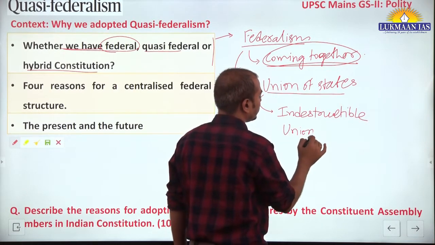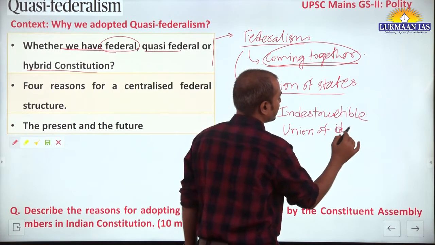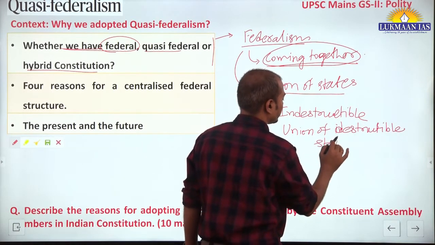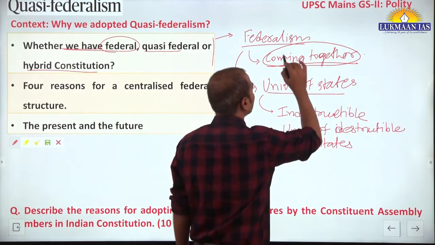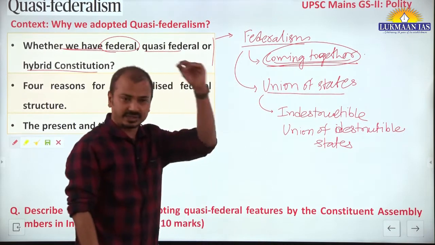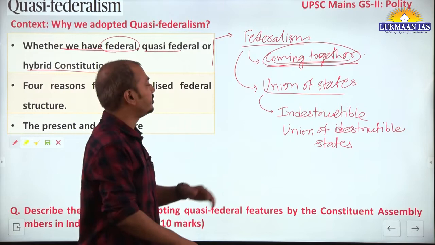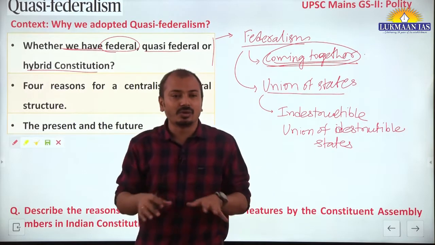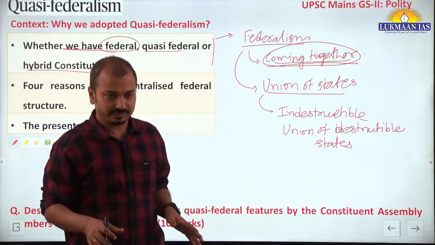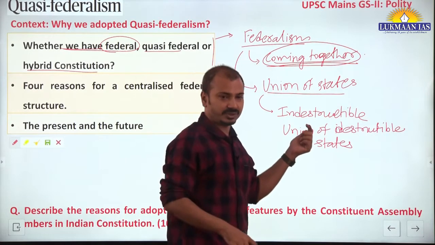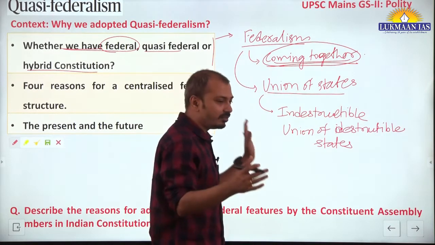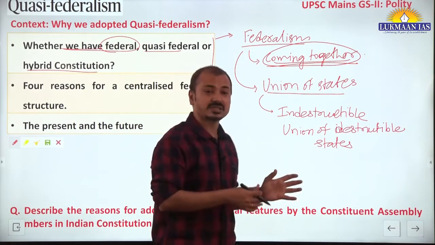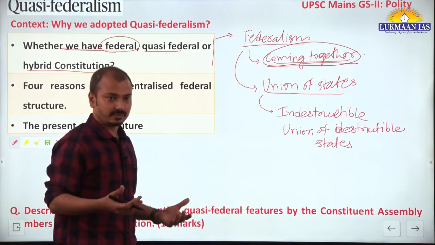union of destructible states. In the US, it is an indestructible union of indestructible states. So in India, the area of states can be changed, but that of the union cannot be changed. So coming together is not there, rather it is holding together. Indian federalism is a holding together type of federalism.